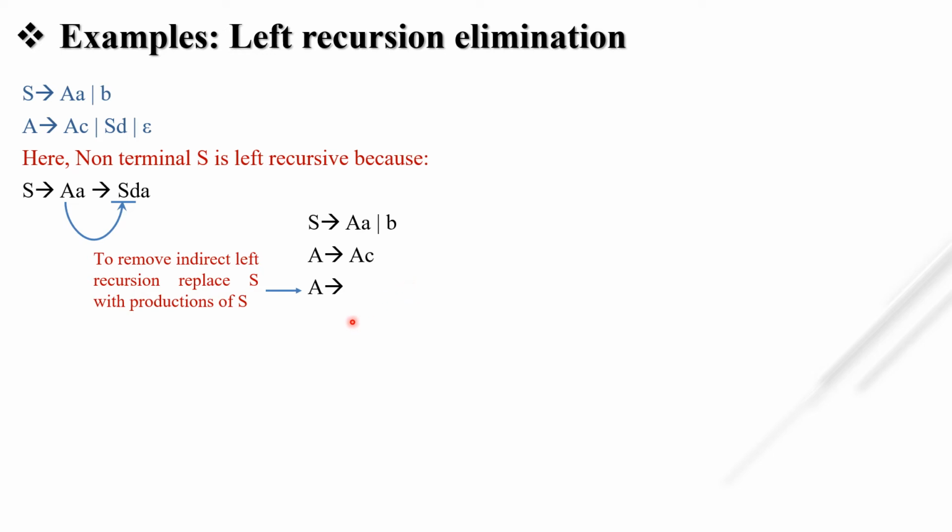Let's see how. This SD will be replaced by AAD and BD, because this D is already there in this production. We only replace this S with AA and D is as it is, and replace with B and D is as it is. So what is our new production? A tends to AAD, BD. Next, A tends to null. So finally our grammar is this one.